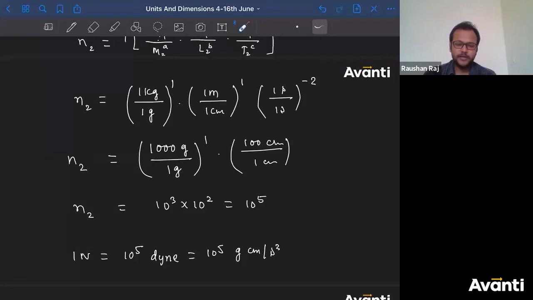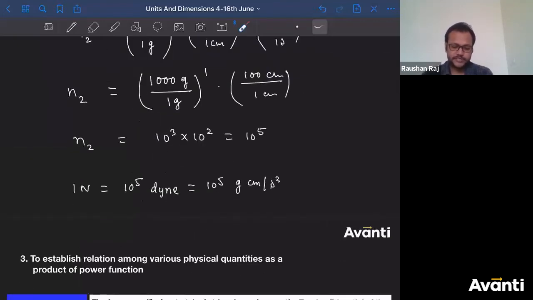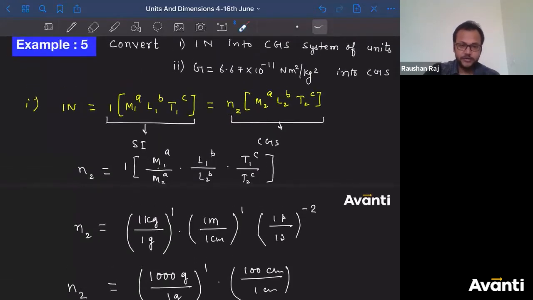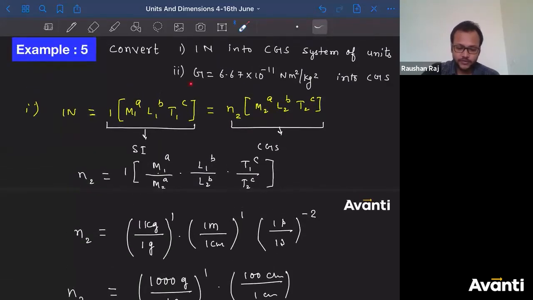One Newton is not MLT inverse 2. 1 Newton is a force. MLT inverse 2 is a dimensional formula, so why are you relating those things? Okay, did everyone understand? This is how you have to use the dimensional analysis method to convert one unit to another.